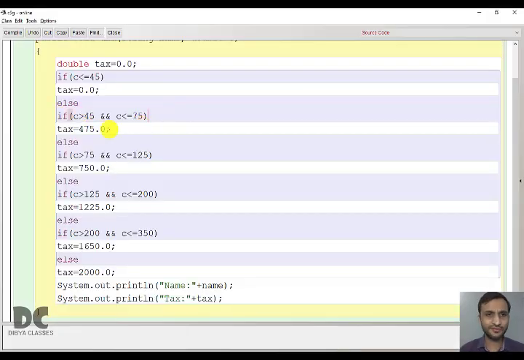So for this if, this is the true block. And for this else, this whole thing till the end is the false block. So if the true block is executed, the false block will not get executed. So after executing tax equal to 475.0, it will automatically come to the print statement. And here the print statement is nothing but statement X.